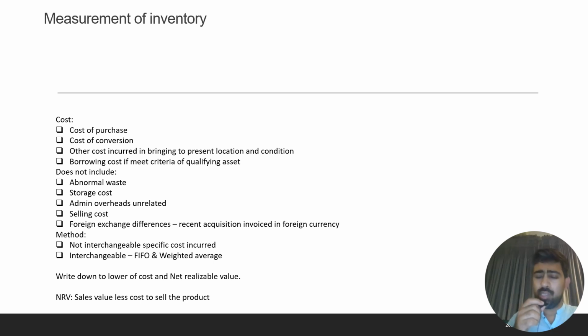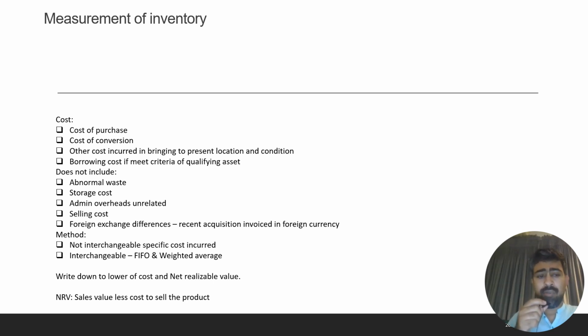It does not include storage cost, warehousing cost, admin overheads which are not related to the production of that item, selling cost, and foreign exchange differences on recent acquisitions invoiced in foreign currency. So foreign exchange differences do not become a part of the cost of the inventory.